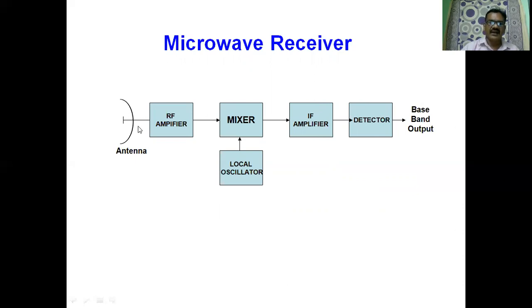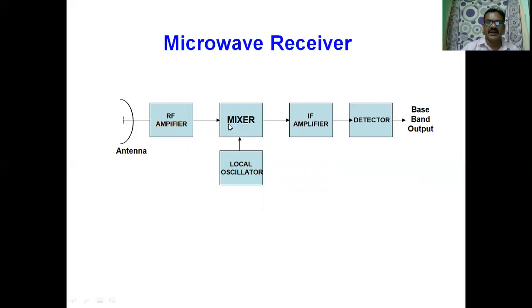This receiving antenna is used to receive the signal transmitted by the transmitting station. The signal is very weak in strength because it is received from a distance of 50 kilometers. It is amplified by using an RF amplifier because it is a microwave frequency. We require RF amplifiers to amplify the signal frequency.